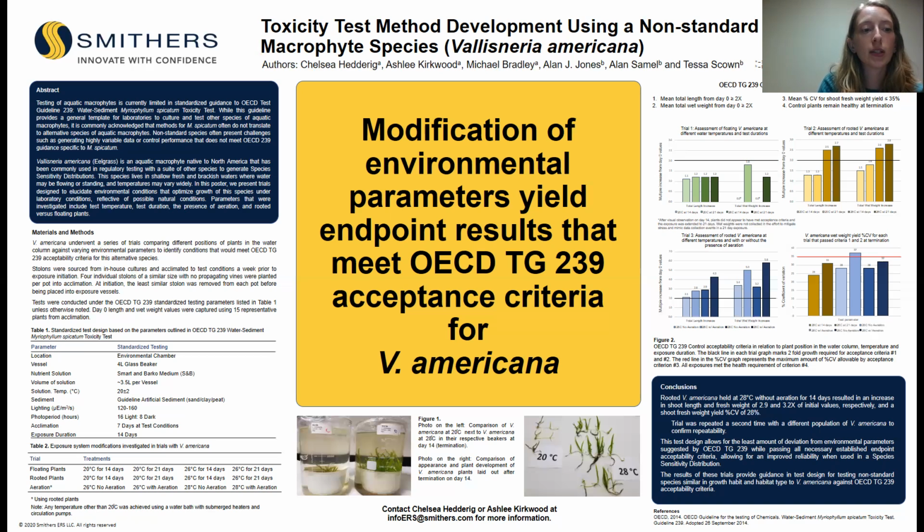The parameters we looked into included whether the plants were floating or rooted, the test temperature, test duration, and the absence or presence of aeration during the study. Our first trials compared rooted versus floating plants at different temperatures and different study durations. The temperatures were 20 degrees Celsius, which is standard Myriophyllum temperature, and we also looked into 26 degrees Celsius. And the two study durations were 14 days, which is pretty standard, and then 21 days was the other test duration.